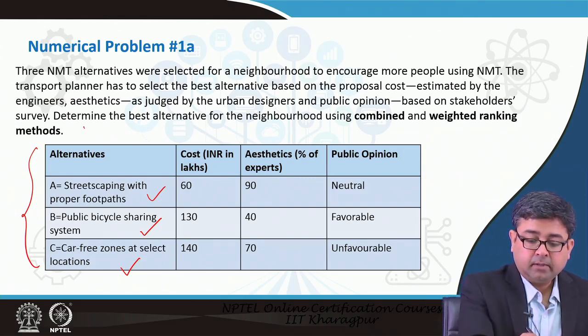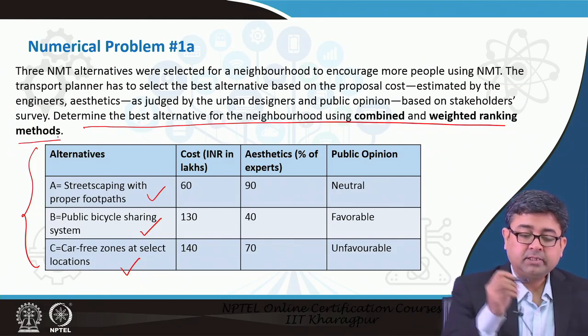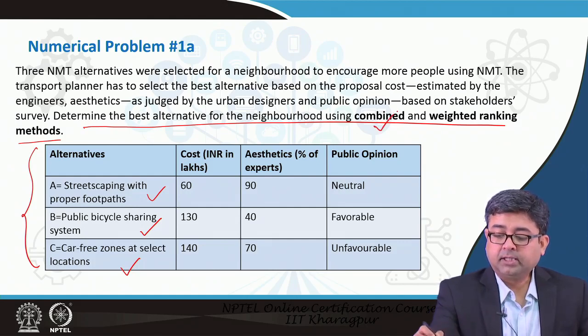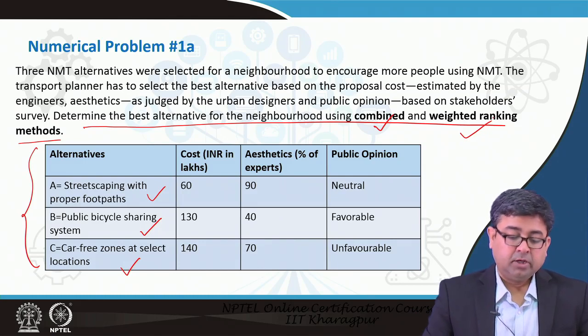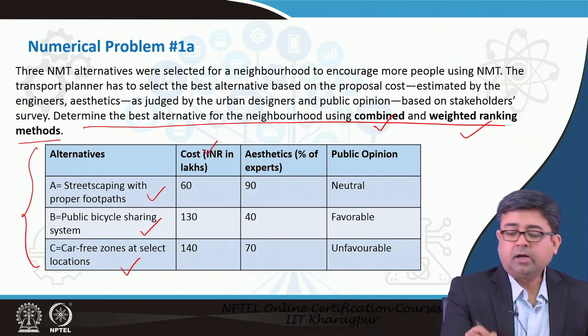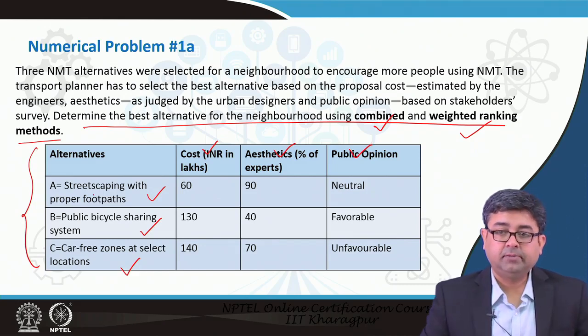Here in this example, let us see which is the best possible alternative using both techniques, the combined and the weighted ranking methods. There may be other criteria on which you might have data, but here we have shown 3 criteria on which we have data for these 3 projects.